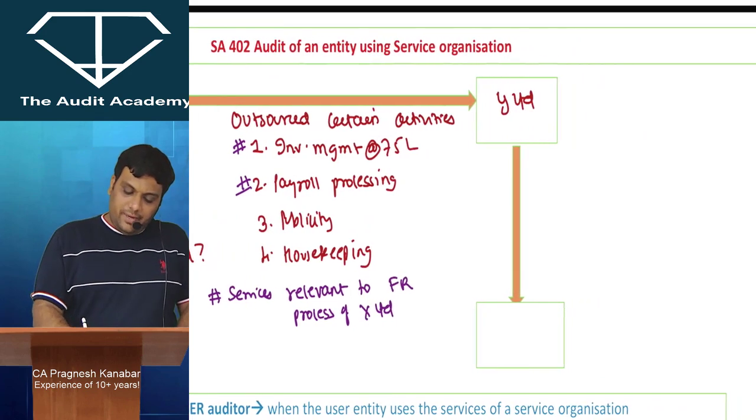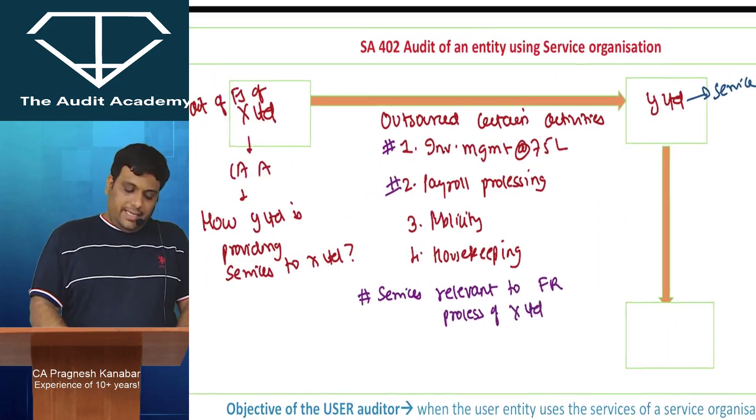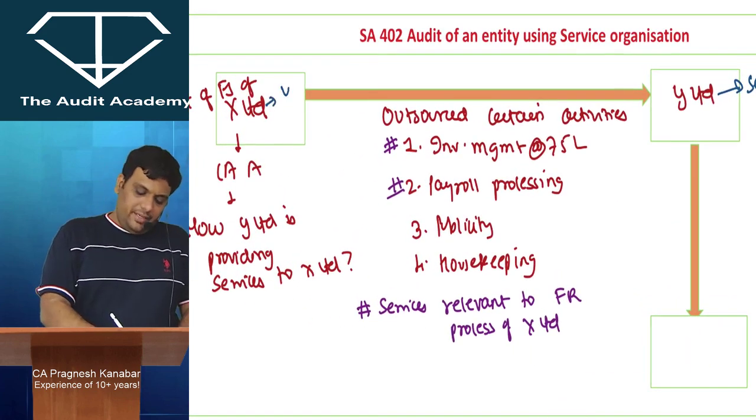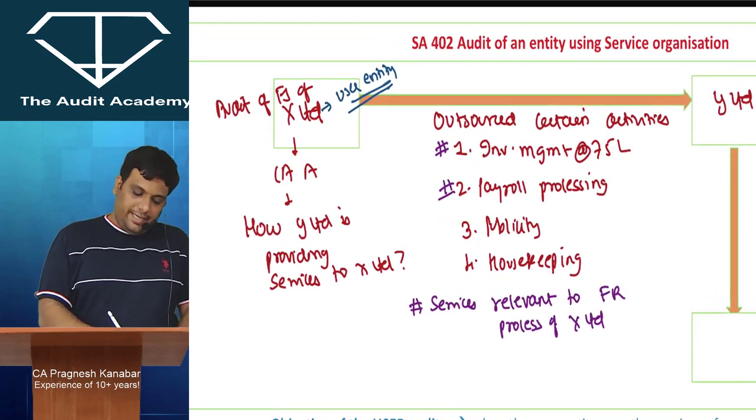Y Limited is providing services to X Limited. That is why Y Limited is called a service organization. X Limited is using the services of Y Limited. That is why X Limited is called the user entity. You are the auditor of X Limited. That is why you are called the user auditor.